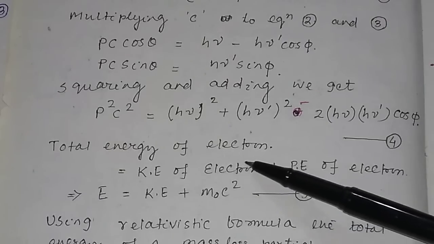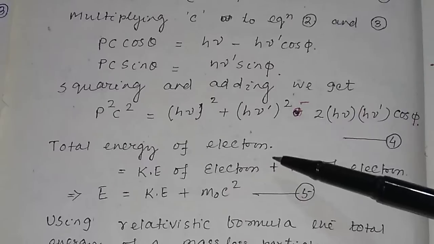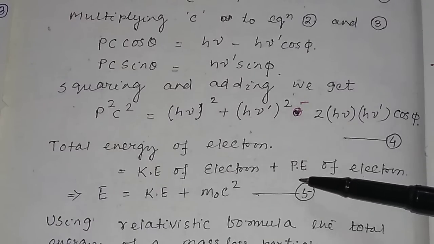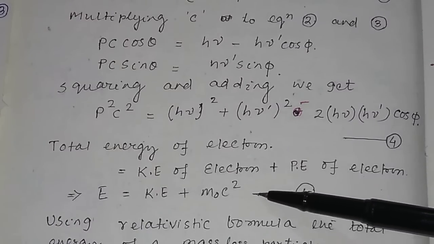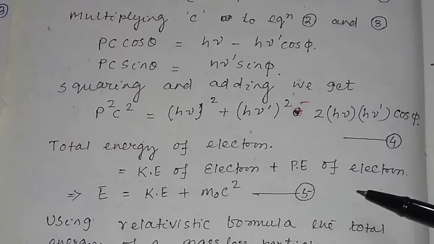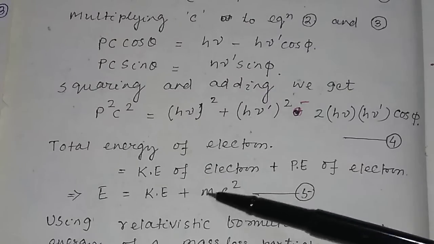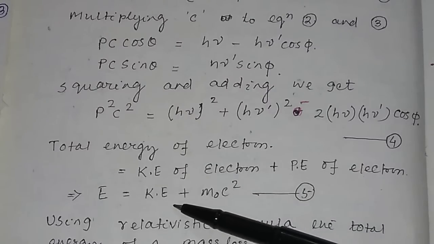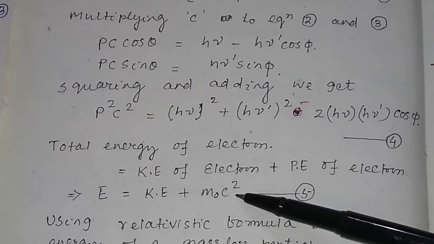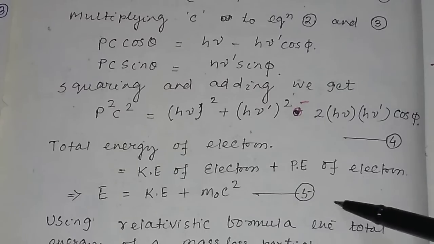And the total energy of the electron, because in elastic collision both energy and momentum are conserved. Here we will take the total energy. Total energy of the electron E is equal to the kinetic energy of the electron plus the rest energy of the electron. Suppose the kinetic energy is Ke, and the rest energy is equal to m0 c square. Suppose this is equation number 5.